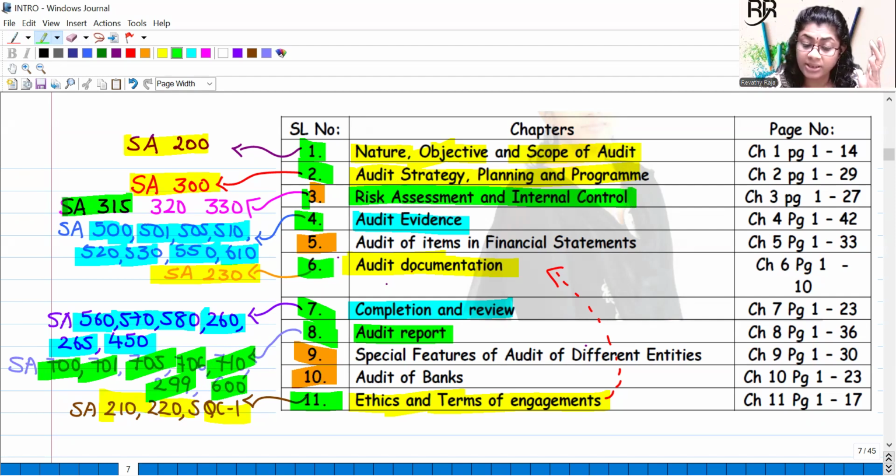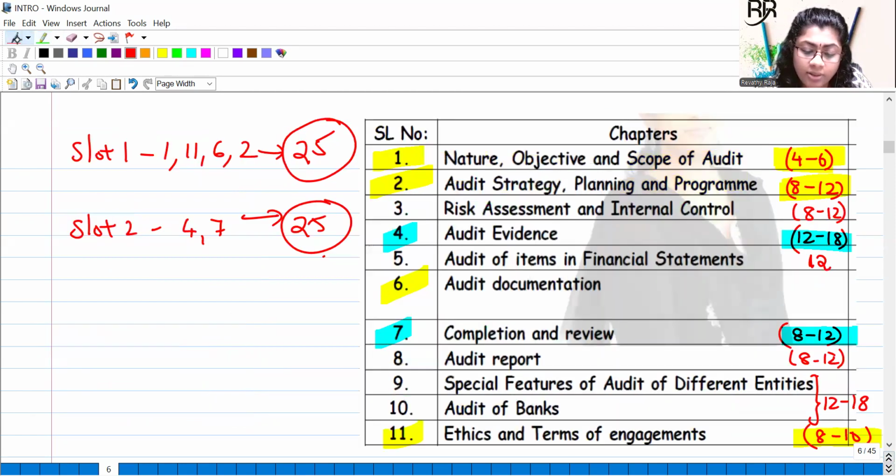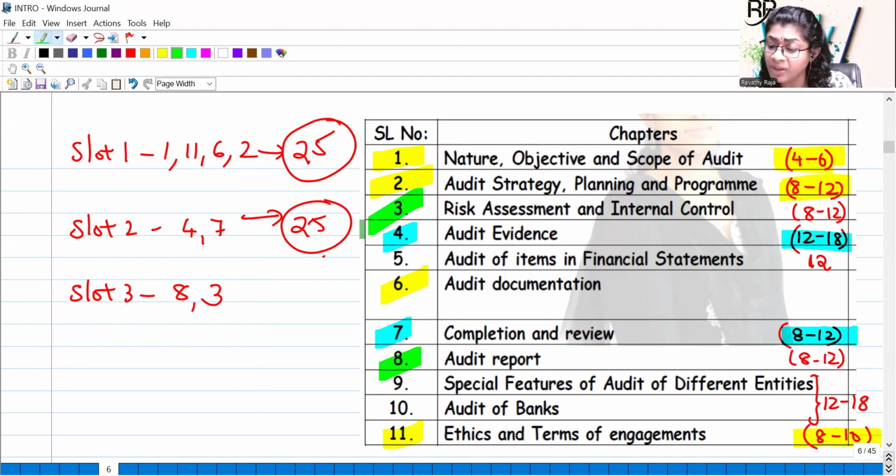The risk assessment part has SA 315, 330, materiality SA 320, plus internal control. So in slot 3, we will do chapter 8 and chapter 3. Again, approximately around 20 marks.